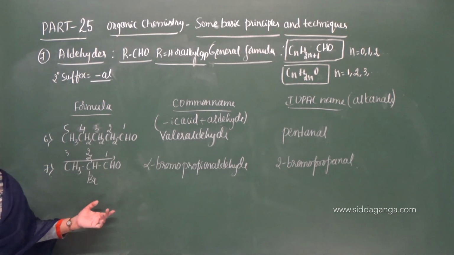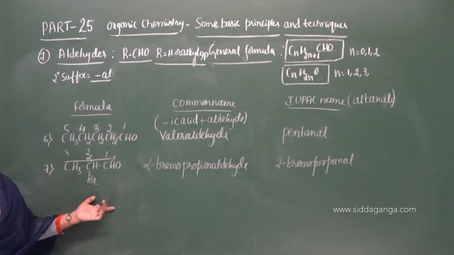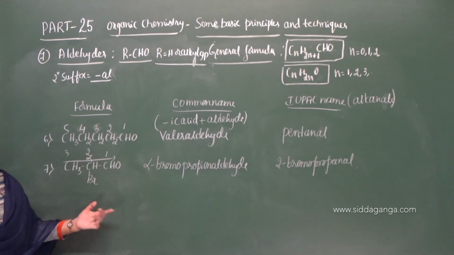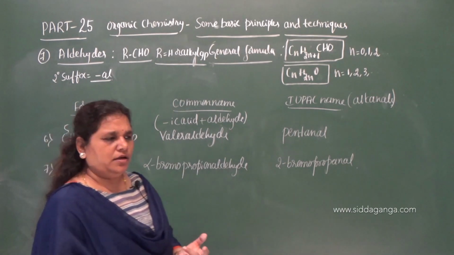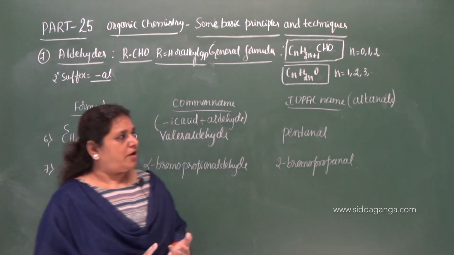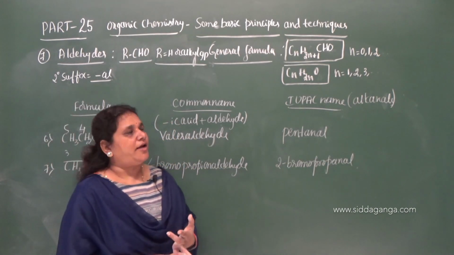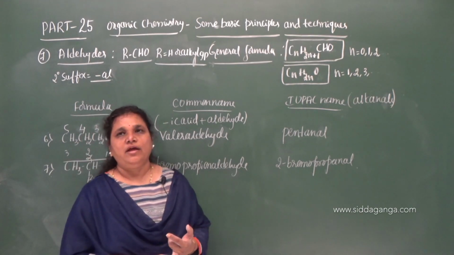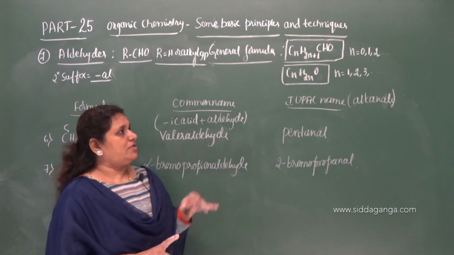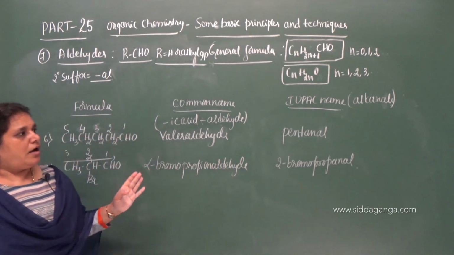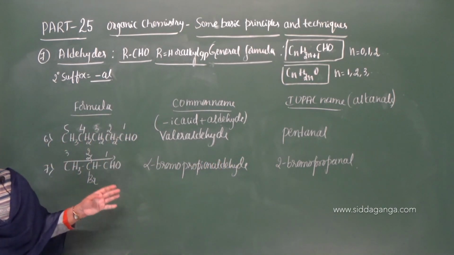So this is about the aldehyde series of compounds. RCHO is the general representation, where R may be hydrogen or an alkyl group. Note down the general formula and the values that we can give for the number of carbon atoms. So this is about the common name and IUPAC name of the aldehyde series.